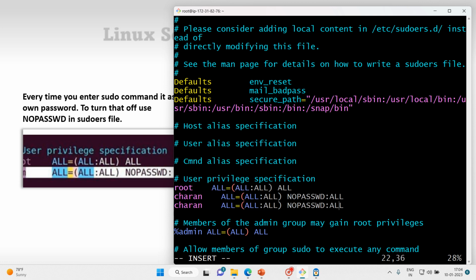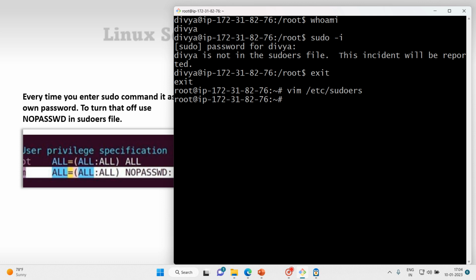Yes, and my username is Divya at this moment, so I will give Divya. Anyway, we set it in such a way that it should not ask for a password. So all done. Let me press escape, :wq! with the exclamation mark to forcibly quit. Done. Now let's see what's going to happen. su Divya and sudo -i. That's it. Ting, ting, ting.